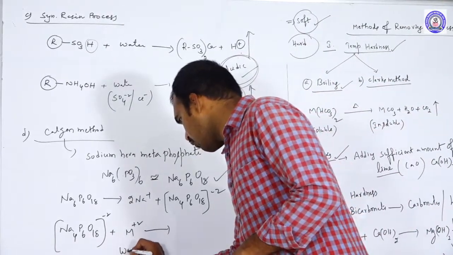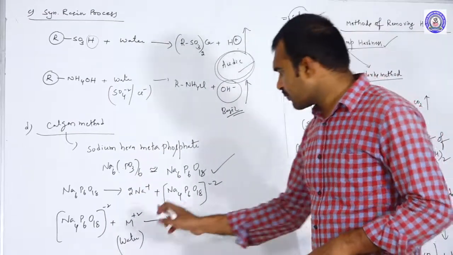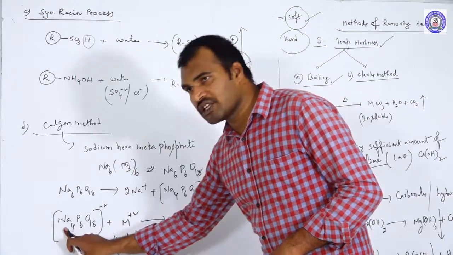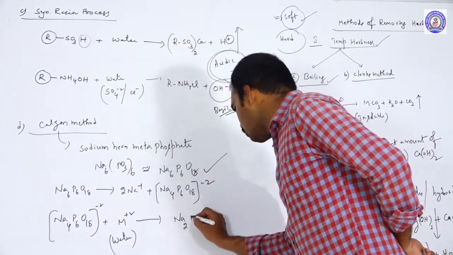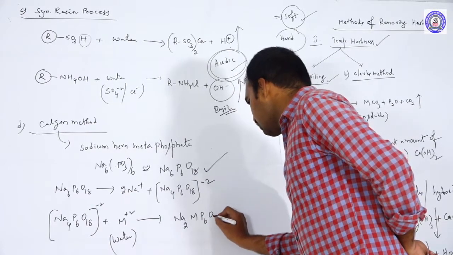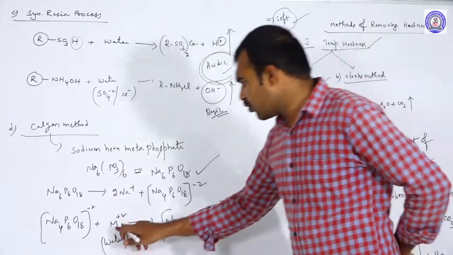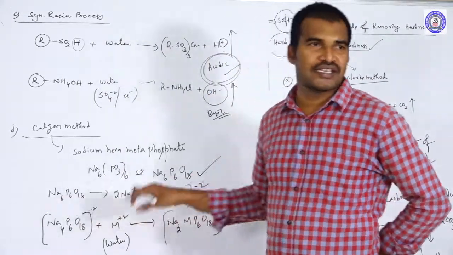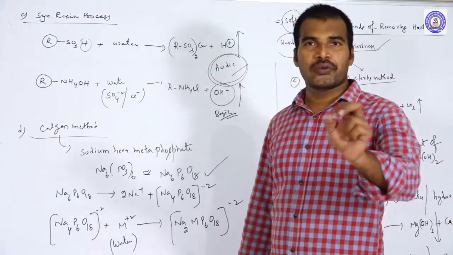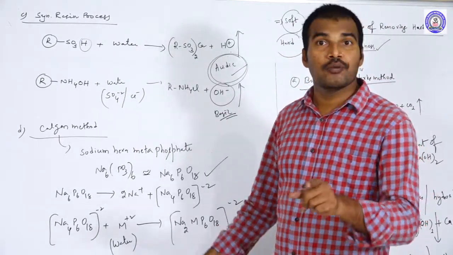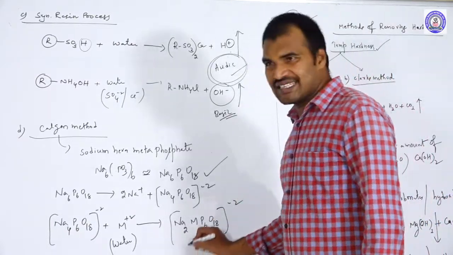They react with the M plus 2 ions present in the water, and it will go and replace how many sodium ions? 2 sodium ions. So it becomes Na2MP6O18 with minus 2 charge. Like this, it removes all the cations present in the water. So this Calgon method also removes the hardness of water by removing cations only. And this is the exhausted Calgon.